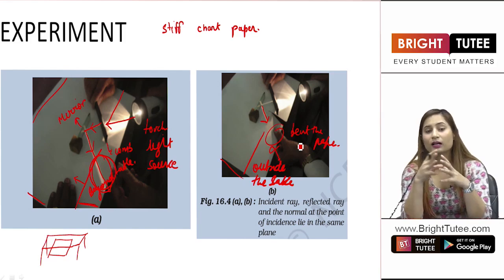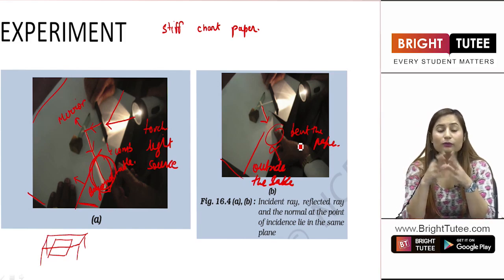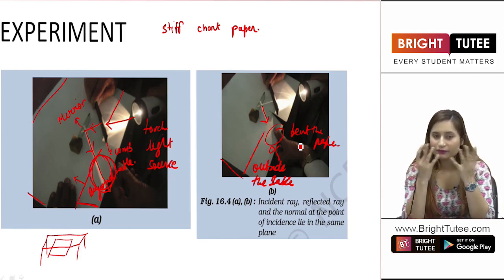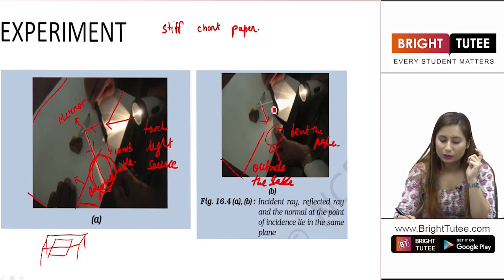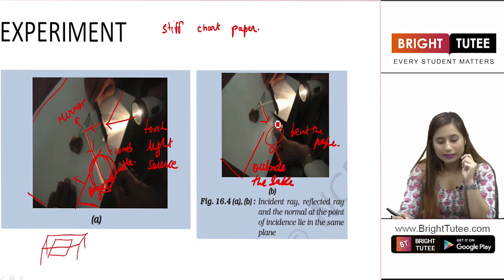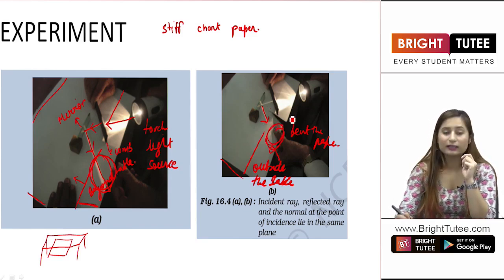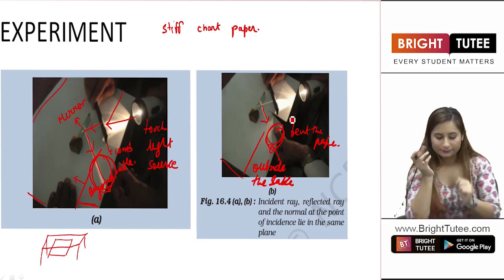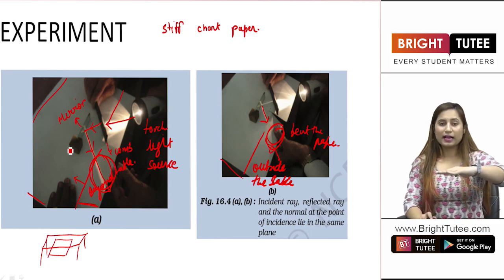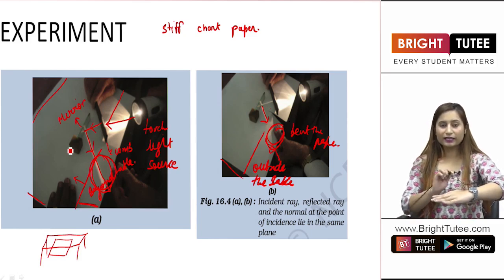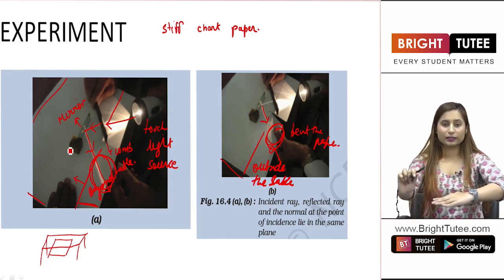So students, this is what I was talking about. We are only able to see objects when light falls onto the object. If there is no object, we won't be able to see the light as well. We are able to see this beam of light because there is a chart paper and it is falling onto the chart paper and the mirror, right? So this portion earlier was in the plane, right? This whole structure earlier was in a plane, but as soon as you bent the paper, the reflected light got into a different plane, right?